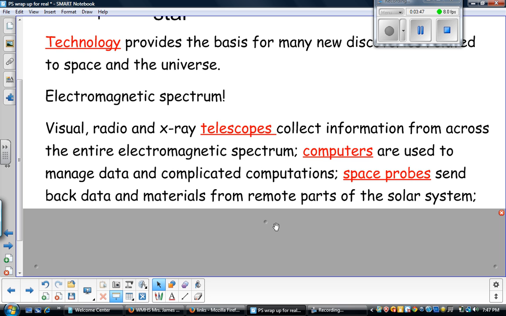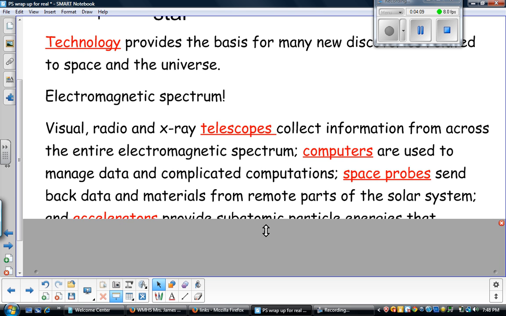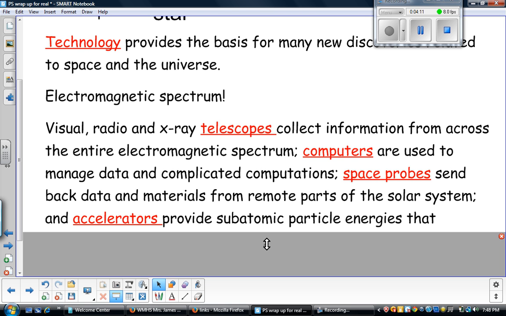You are familiar with telescopes that see visual light, but there's also telescopes that collect radio waves and X-ray radiation, and all across the electromagnetic spectrum. There's computers that are used to manage that data. There's space probes out there in our solar system that are gathering data and materials. The Hubble telescope is taking pictures up from orbit. So we even have things here on Earth.